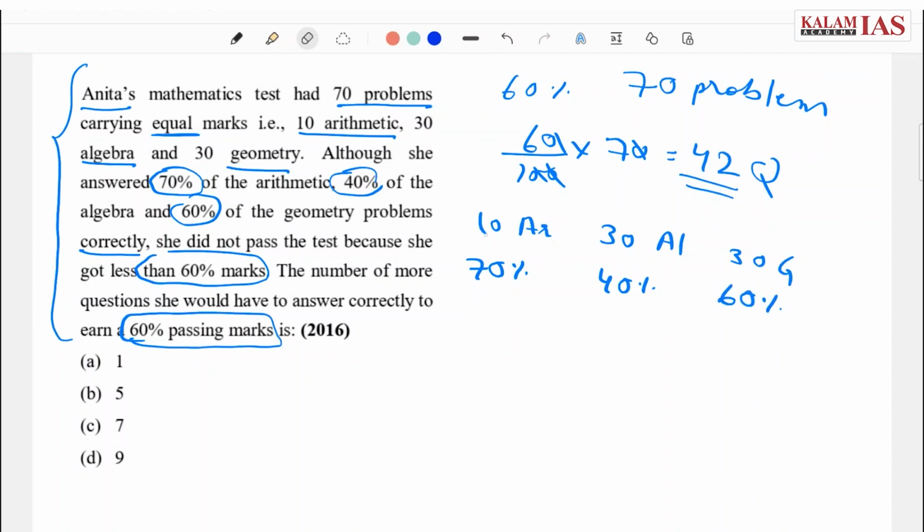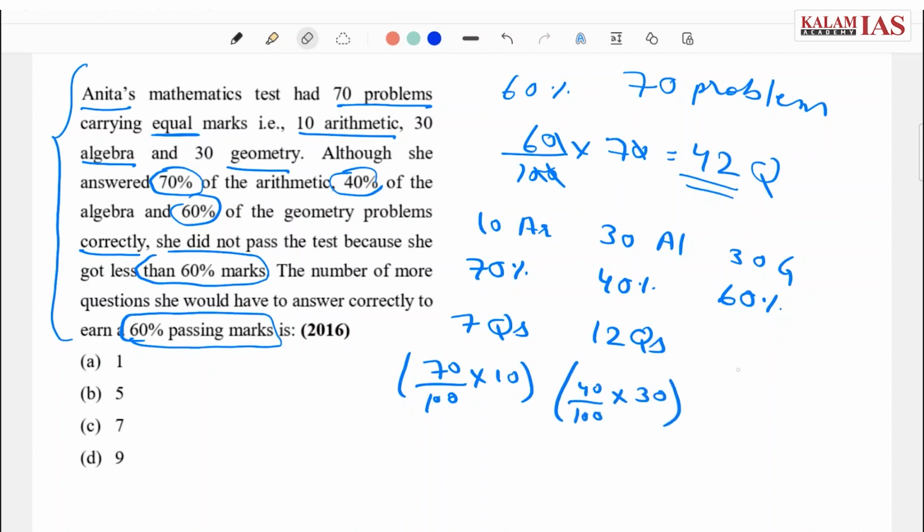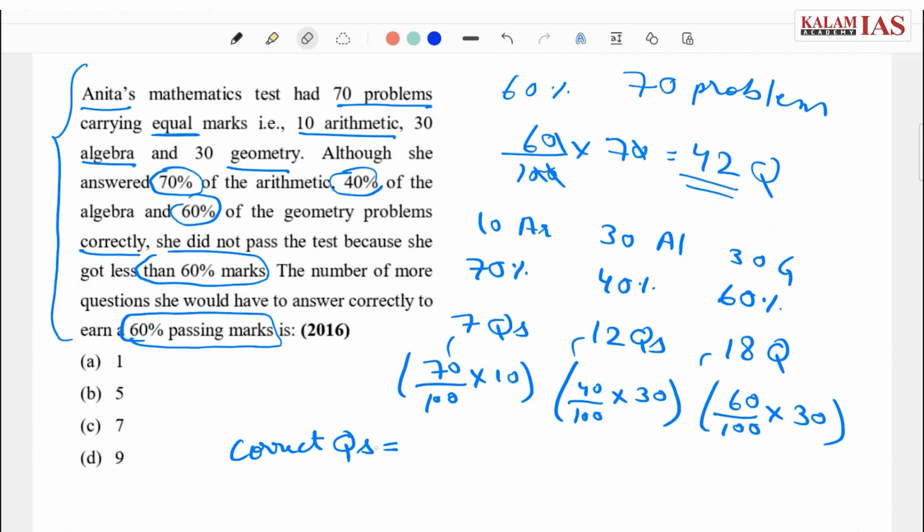70% of 10 is 7 questions, that is 70 by 100 into 10. 40% of 30 is 12 questions correct, that is 40 by 100 into 30. And 18 questions correctly for geometry, that is 60% of 30. On solving we get 7, 12 and 18. So the total number of correct questions is 7 plus 12 plus 18. She solved 37 questions correctly.